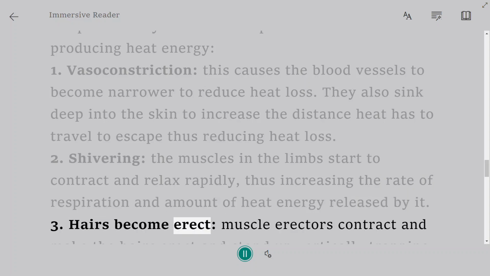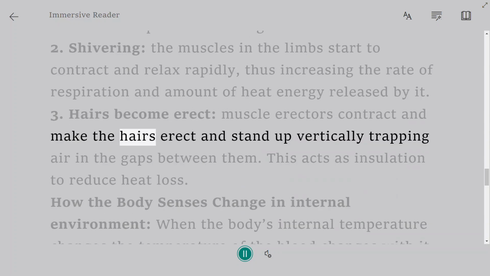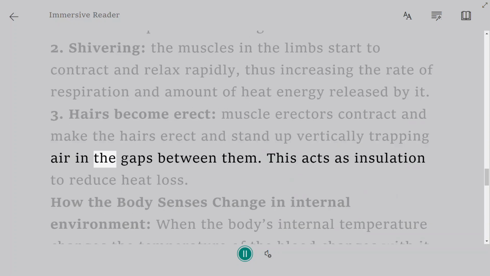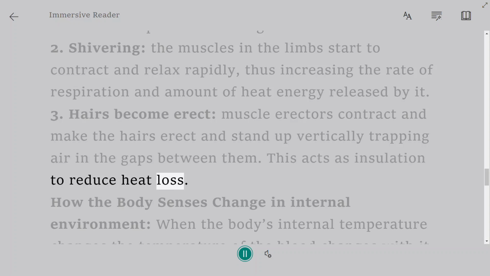3. Hairs become erect. Erector muscles contract and make the hairs erect and stand up vertically, trapping air in the gaps between them. This acts as insulation to reduce heat loss.